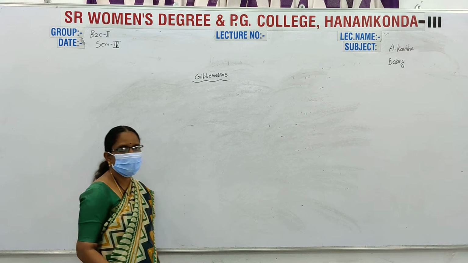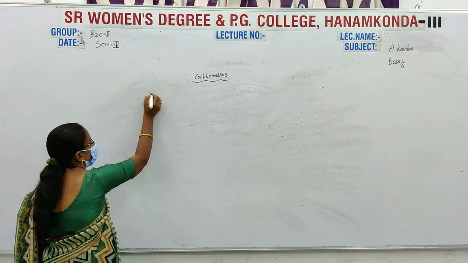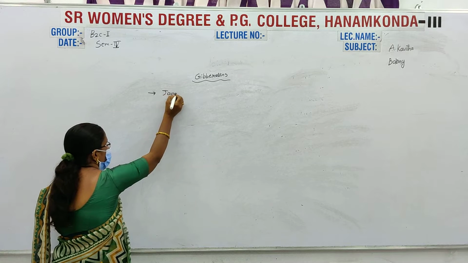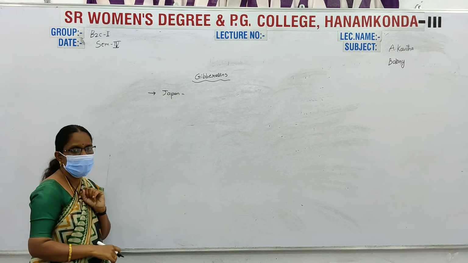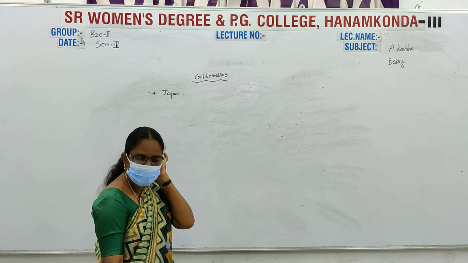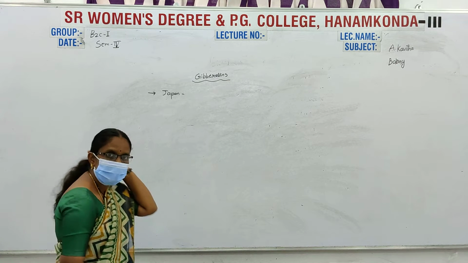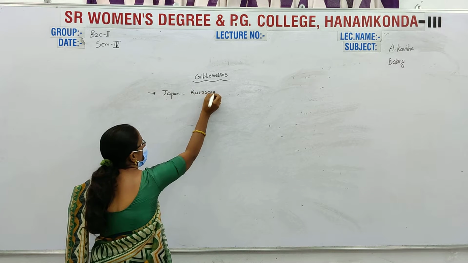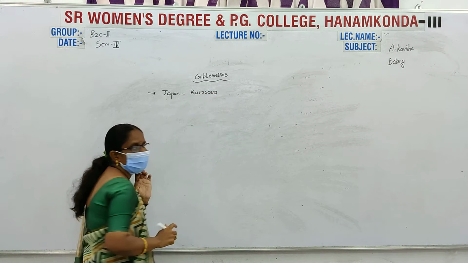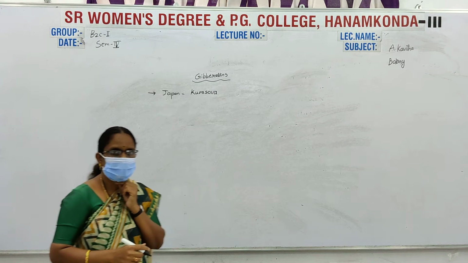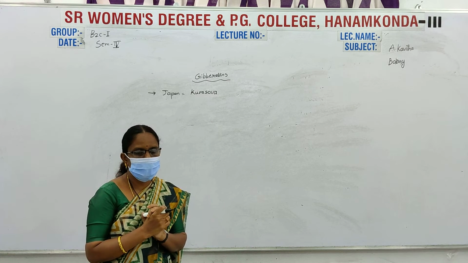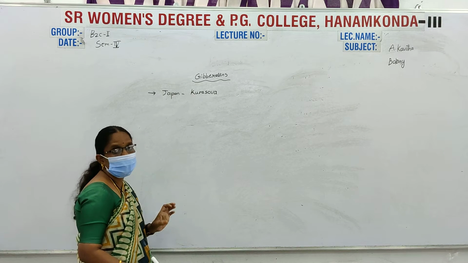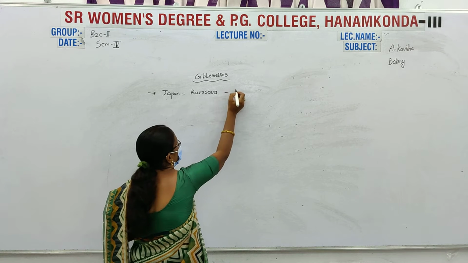The gibberellins were first identified in Japan. They were first identified by the Kurosawa scientist in Japan. The Kurosawa scientist first identified a special type of disease in plants, the Buchaney disease in rice plants.